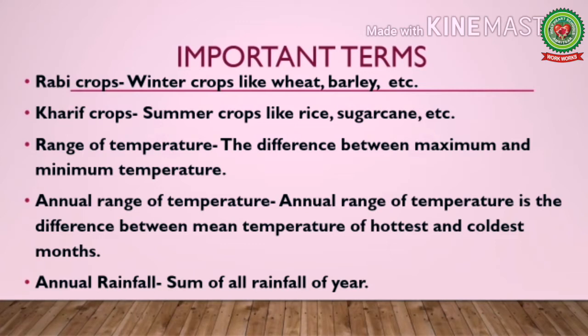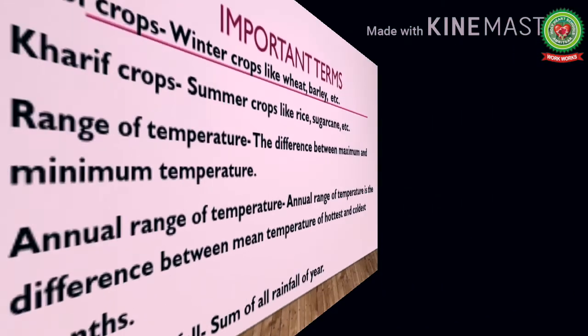Annual range of temperature. Annual range of temperature is the difference between mean temperature of the hottest and the coldest months. And the last we have annual rainfall. Annual rainfall is the sum of all the rainfall of a year.